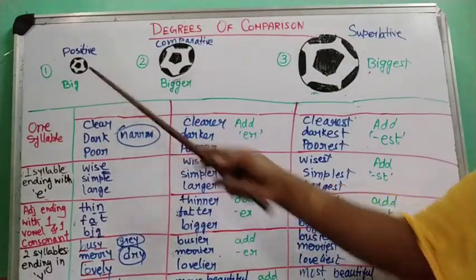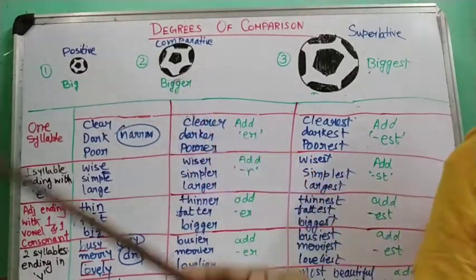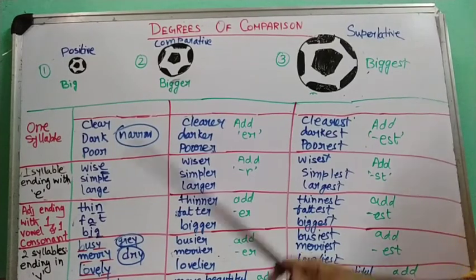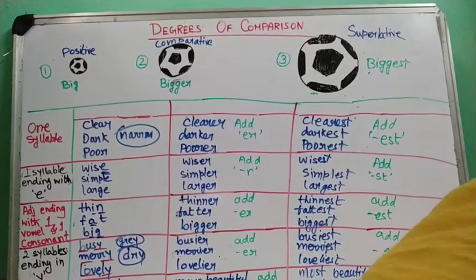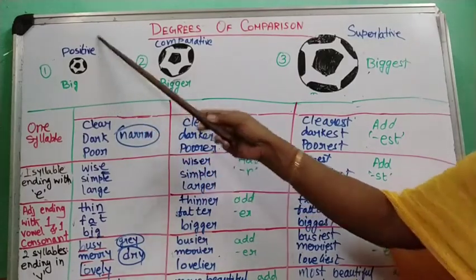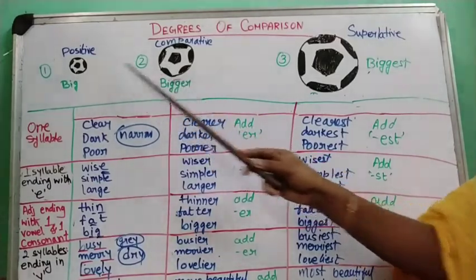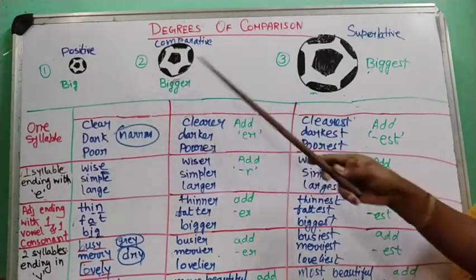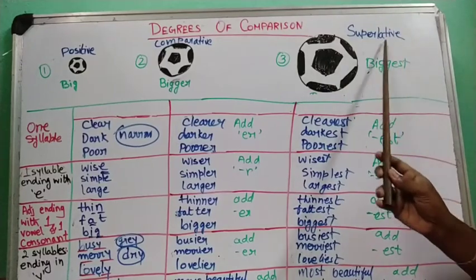When I am talking about one ball, it's big. When the comparison is between two things, it becomes bigger. And when I am comparing between three things, it becomes biggest. When I am talking about one thing, I use the positive degree. When I am comparing between two, I use the comparative degree. When the comparison is between more than two, like 3, 4, 5, 6, whatever, then we use the superlative degree.